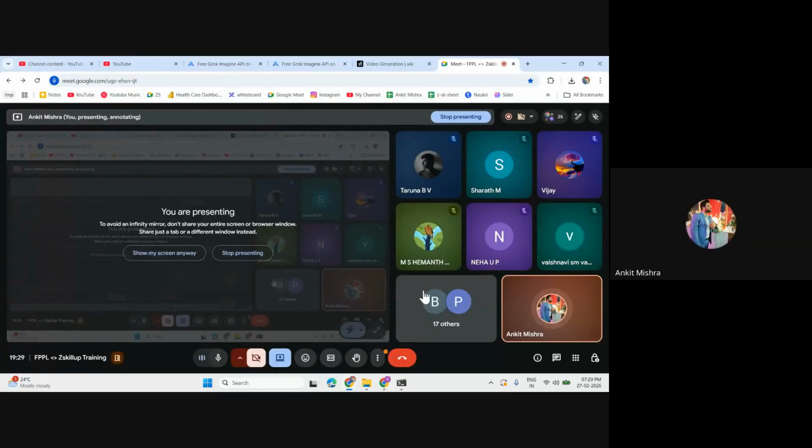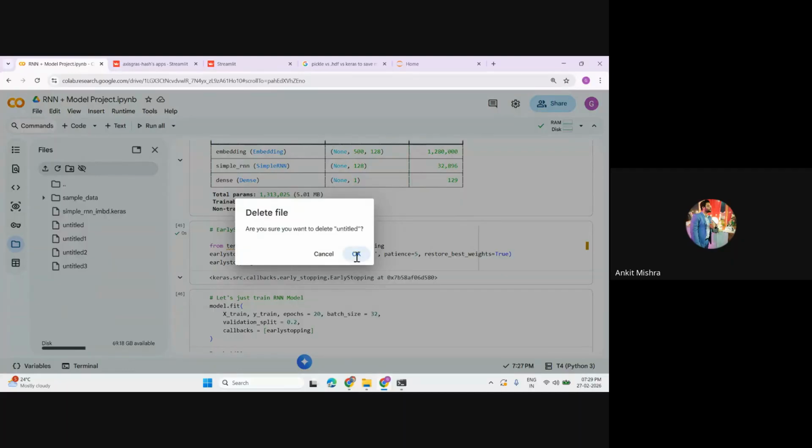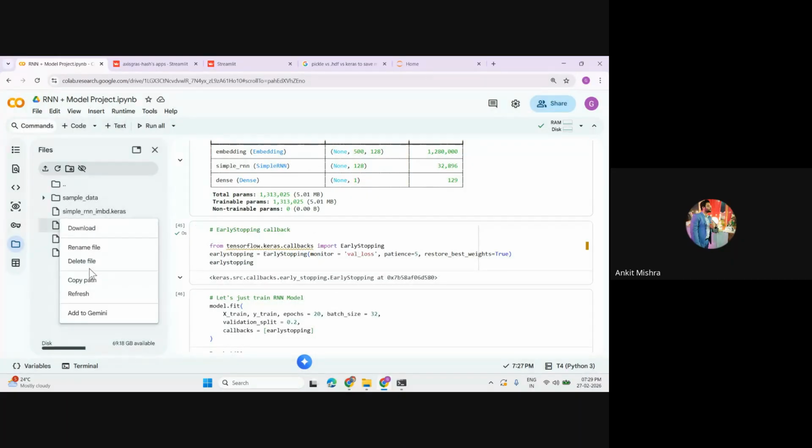Guys, am I audible now? Can anyone confirm? Your system load is heavy. Can anyone confirm, am I audible or not? Tarun, Sarath, Vijay, Hemant, Neha, Vaishnavi. Okay, good. Perfect. Because I was not able to create a file just now. So it can be due to the network issue. So let me delete all these files.